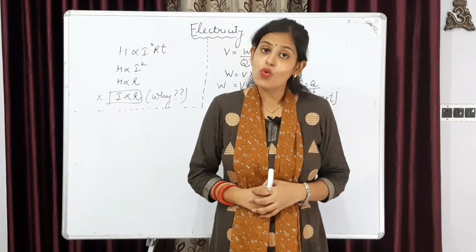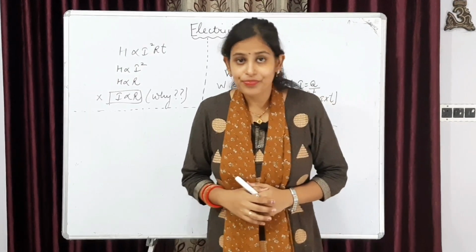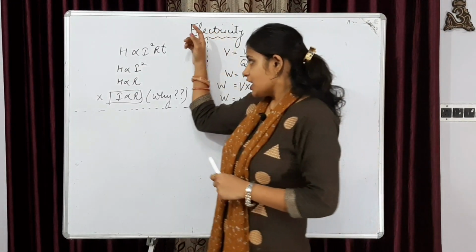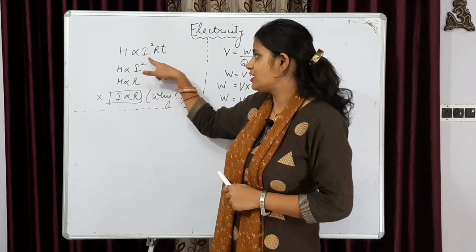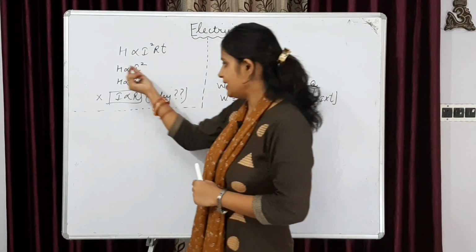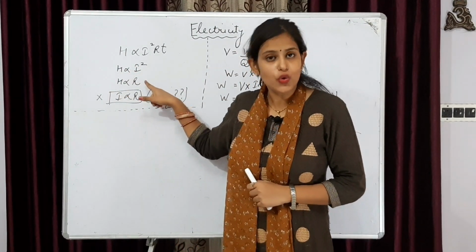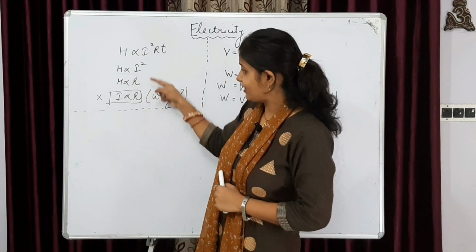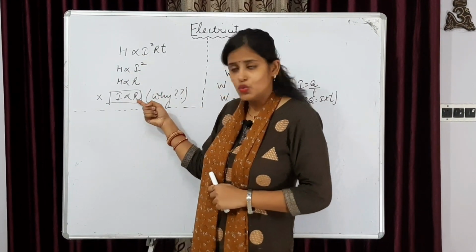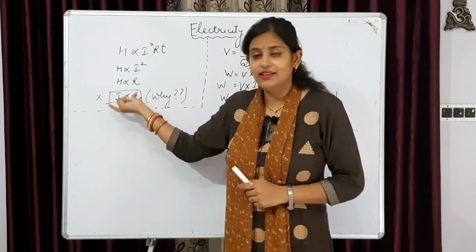Now let's move on to a doubt which must be arising in some of the minds. That is, if we say H, that is heat, is proportional to I square RT, it means heat is proportional to I square also, and heat is also proportional to R. By using it, we can say that I is proportional to R, that is, I and R in this case become directly proportional.